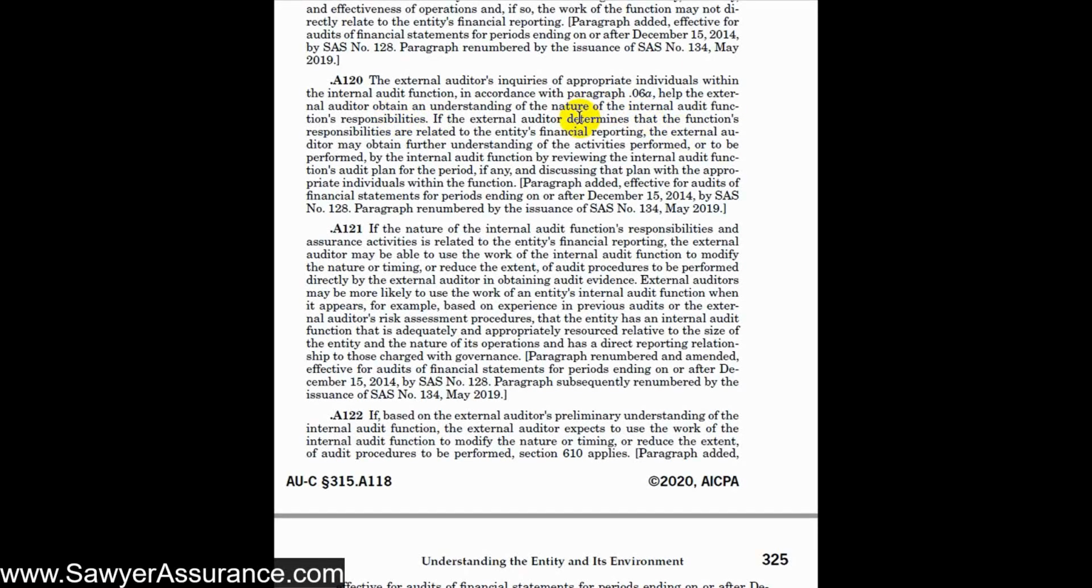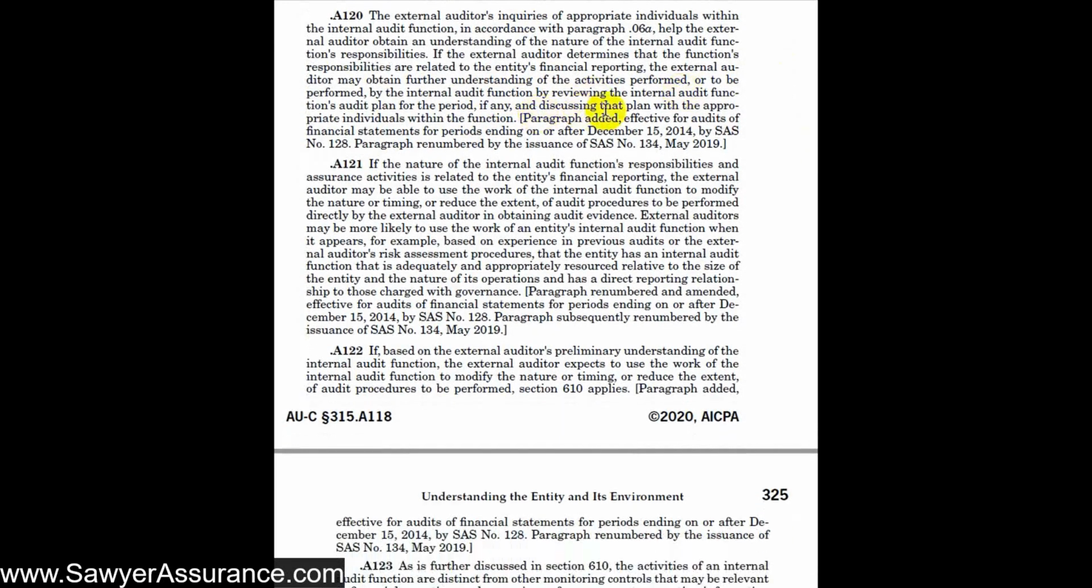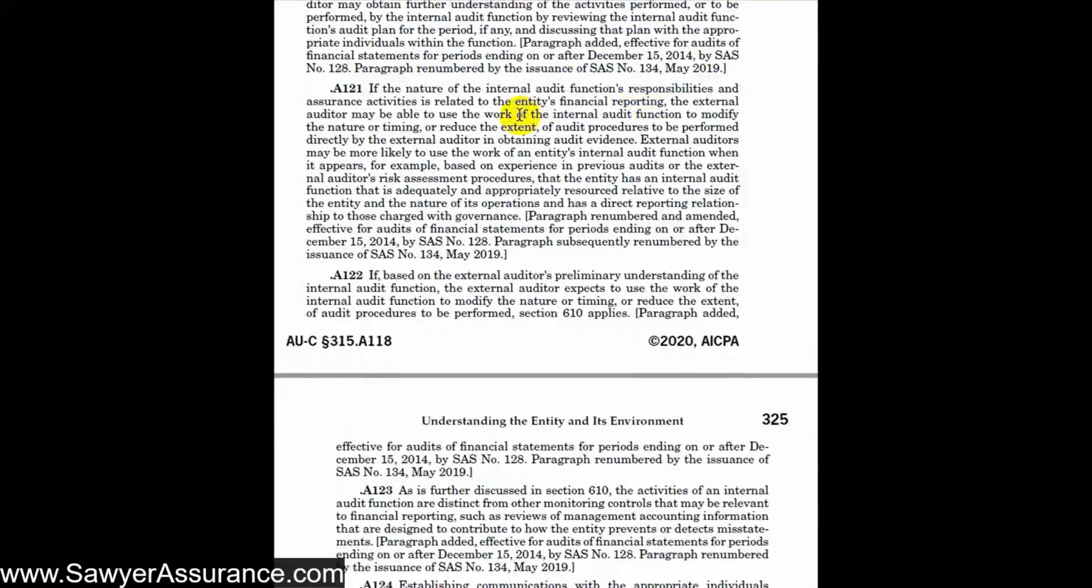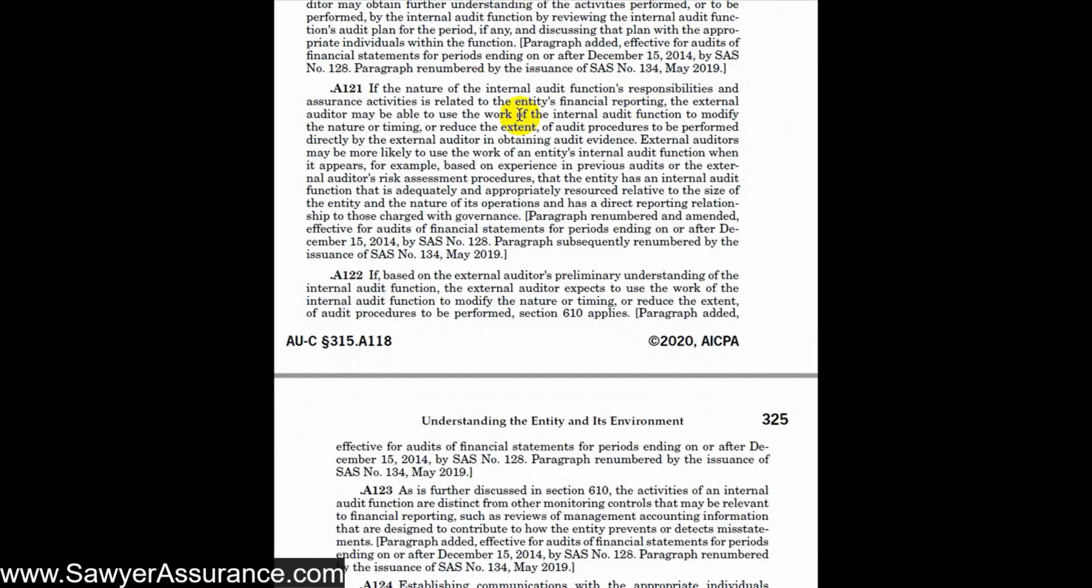If it turns out that internal audit is responsible for a lot of the entity's financial reporting, then we may obtain further understanding of those activities they perform. We might also request and look at the internal audit function's audit plan for the period, if they have one, and discuss that with appropriate individuals within the function. That would certainly help us understand their role within the monitoring of the controls. As we briefly talked about before, if internal audit has a lot of responsibility and assurance activities related to the entity's financial reporting, then we could rely on some of the work they've done to reduce the nature, timing, or extent of some of our audit procedures.